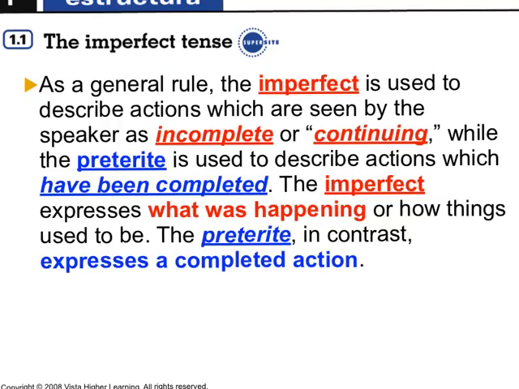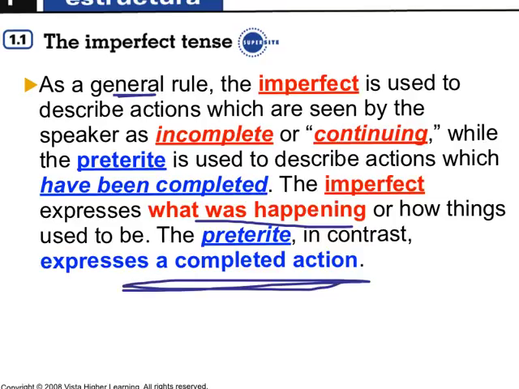And now to wrap it up, señoritas, as a general rule, the imperfect is used to describe actions which are seen by the speaker as incomplete or continuing, while the preterite is used to describe actions which have been completed. The imperfect expresses what was happening or how things used to be. The preterite, a completed action in the past.